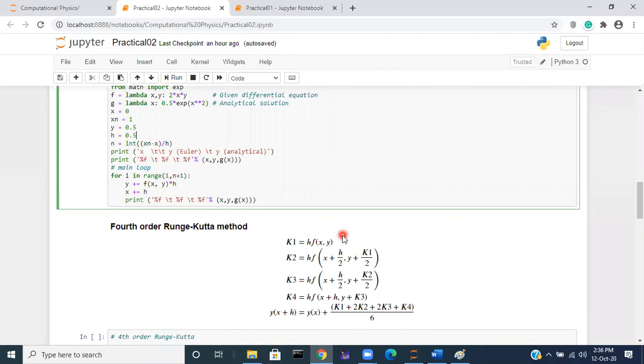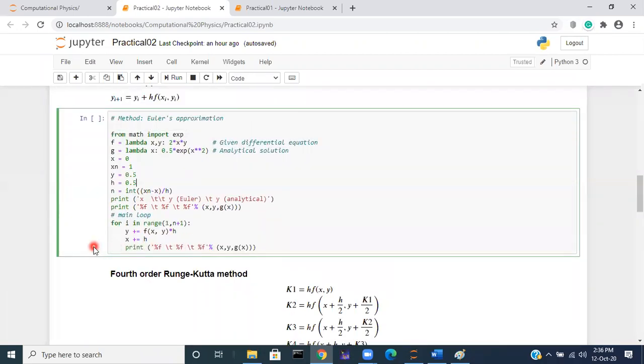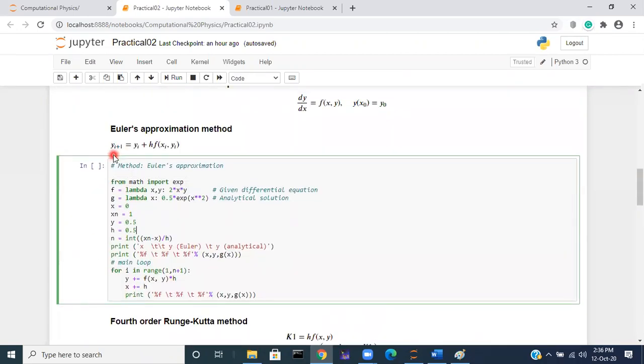This is the main loop. So what is the Euler's formula? y of i plus 1 equals yi plus h times f of xi, yi.